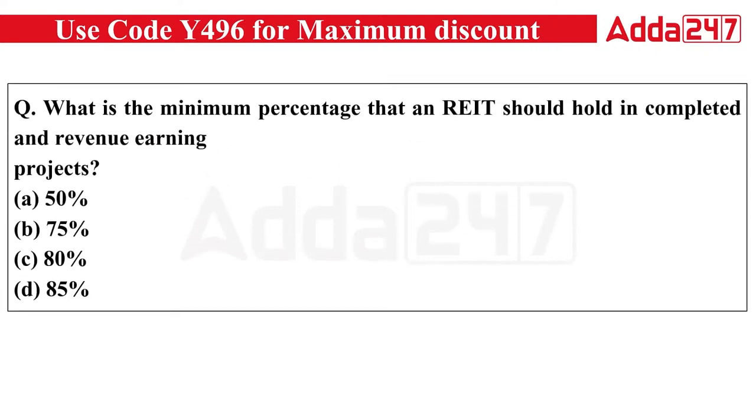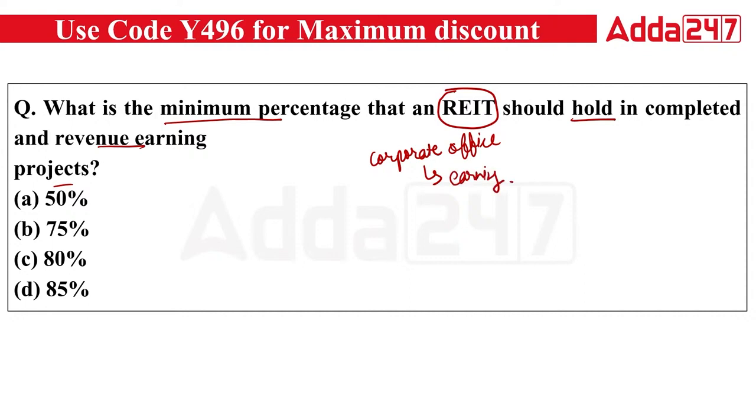Now, the next question is talking about what is the minimum percentage that a real estate investment trust should hold in completed and revenue earning projects. Completed and revenue earning projects means simply those projects that have been completed. That's real estate. Now, let's say you were creating a corporate office. So your corporate office has been done, the infrastructure development has been done. And now on this corporate office, you started earning. You have rented this out or you have sold this particular office to someone.